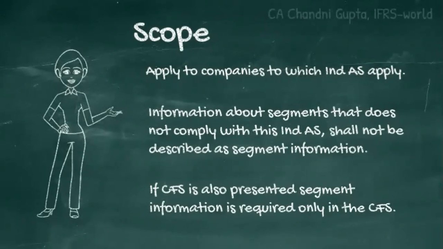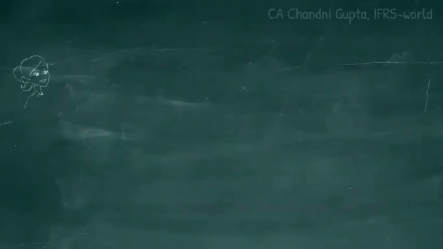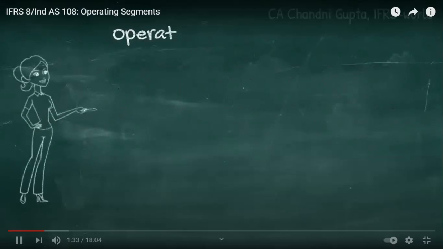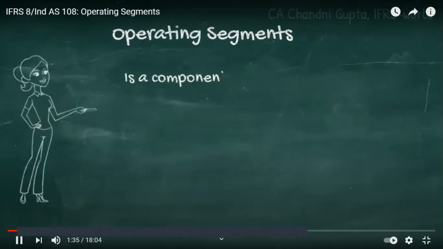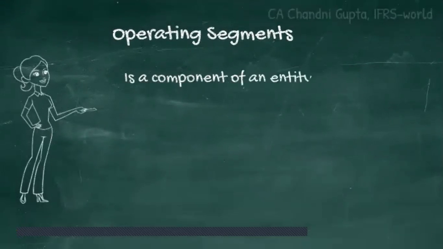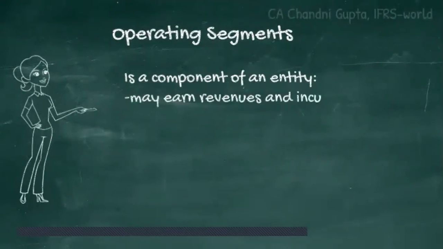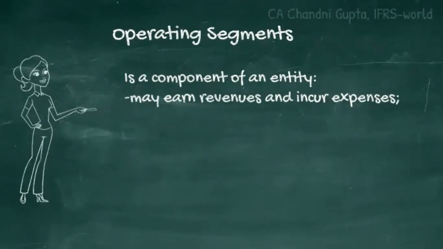Now, let's understand what is an operating segment. So, it is a component of an entity that engages in business activities from which it may earn revenues and incur expenses. So, basically, earning actual revenues and incurring actual expenses is not a prerequisite, but if the particular component has a prospect of earning revenues and incurring expenses, then also it will be considered.